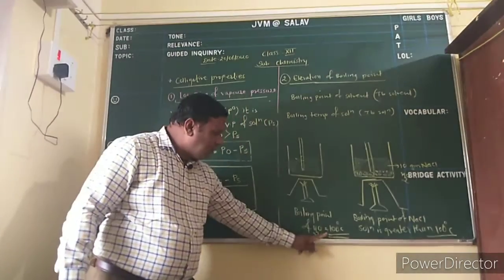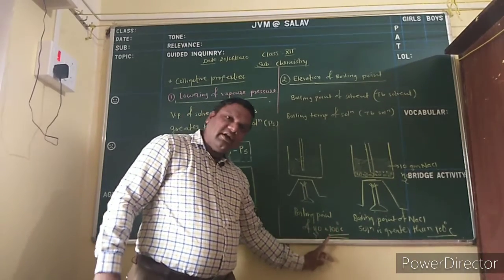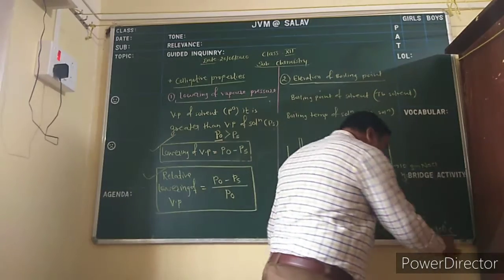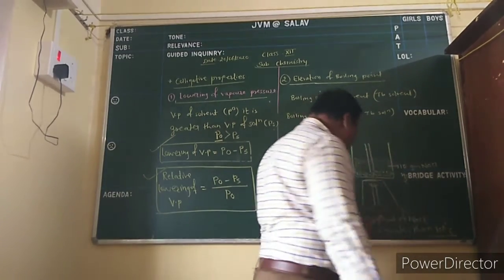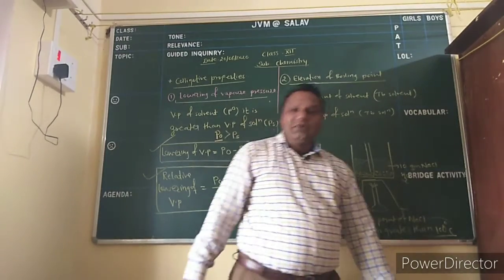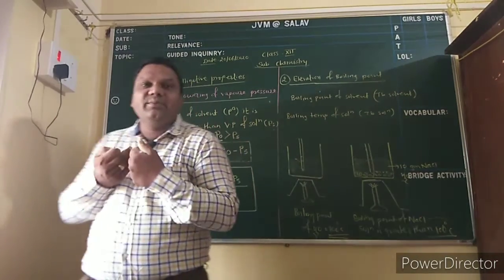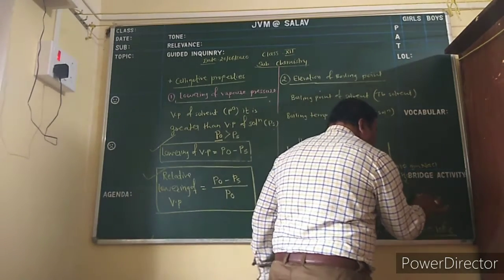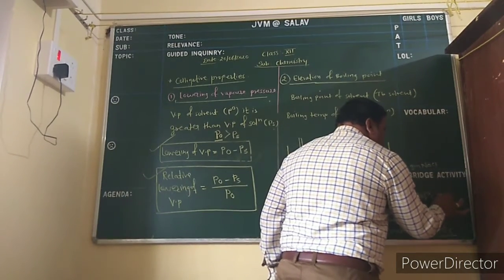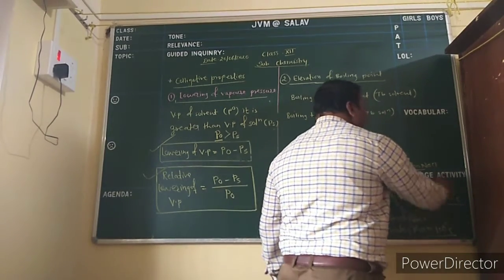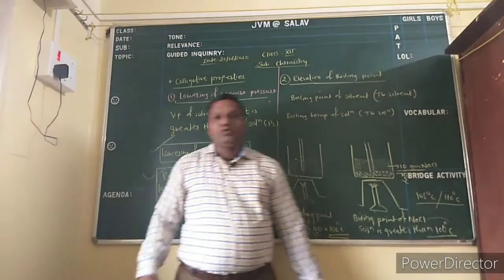This is a physical constant. Water is always boiled at 100 degrees Celsius at atmospheric pressure. But if we take a solution, it definitely has some amount of solute, which also occupies some heat, and the boiling point is greater than 100, it may be 105 or 110, depending upon the amount of NaCl present in solution.